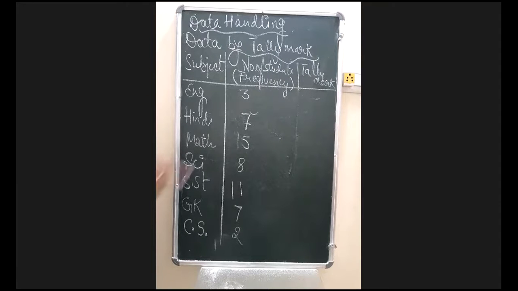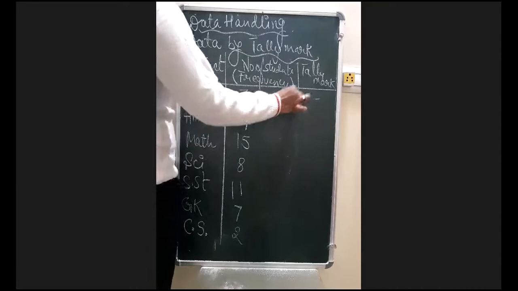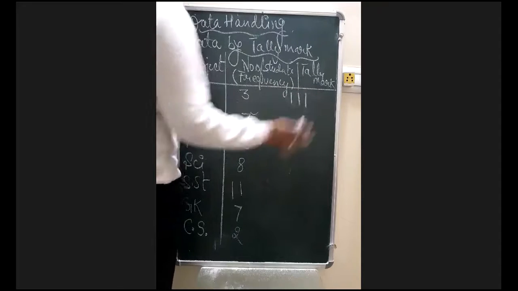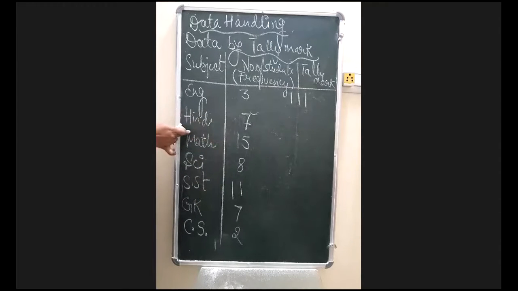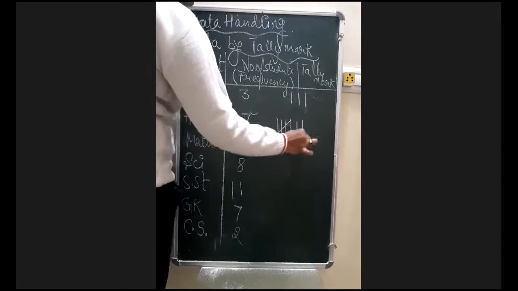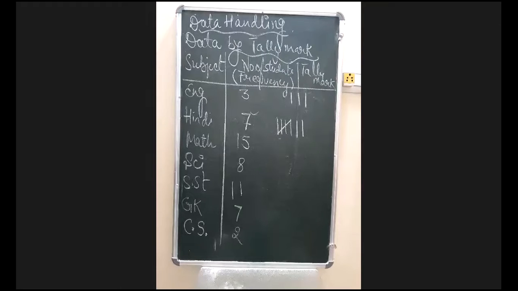How will we do that now? English is 3: 1, 2 and 3 only. Now moving on to 7, that is Hindi. So 1, 2, 3, 4 and 5, 6 and 7. I taught you yesterday how to represent it, right? So this makes 7: a group of 5 and then 2, it will be 7.